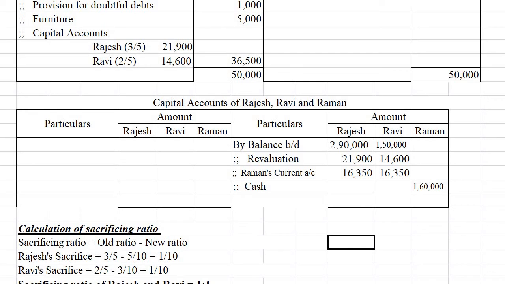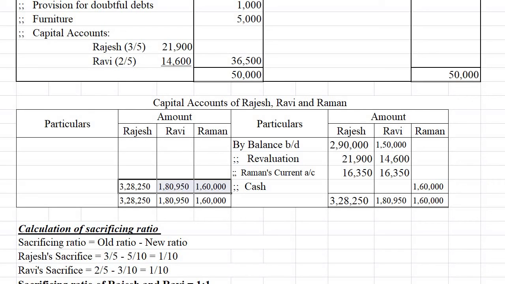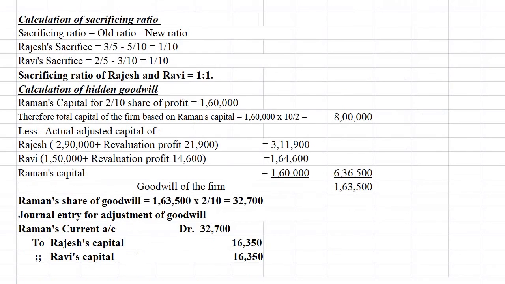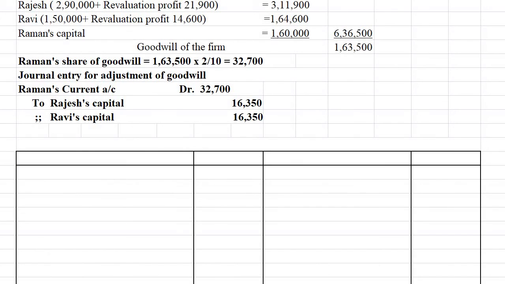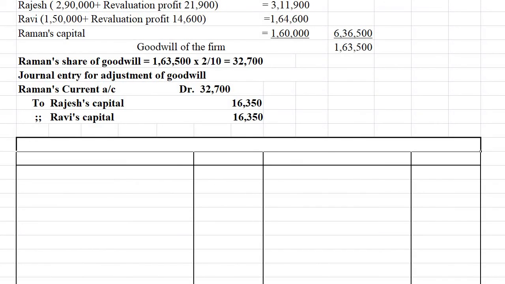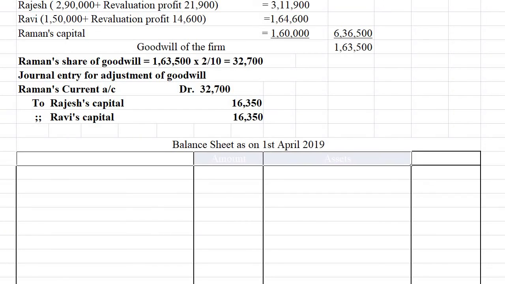So it will be shown in his capital account. Let us total this account, because on the debit side there are no adjustments. We can find out the total, and that total is taken to the debit side. Then we will find out the balance. That balance is written as 'to balance carried down'. This is the closing capital of the new firm. Okay, so with that we can prepare the balance sheet of all the partners after the reconstitution, after the admission of Raman.